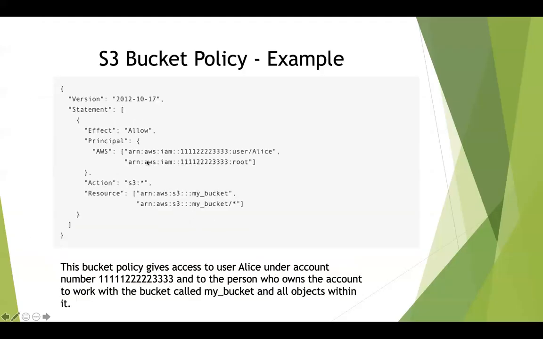But when it comes to a bucket policy, you can see over here that the principal entity is the user called Alice. This is the account ID of our AWS account. And the second principal entity is the user called root. Similarly, we are restricting access to only the bucket called my bucket and all the objects within that bucket. So this bucket policy gives access to user Alice under the account number, and also to the person who owns that account, who is called root, to work with only the bucket called my bucket and all the objects within that bucket. So this is the example of a bucket policy.